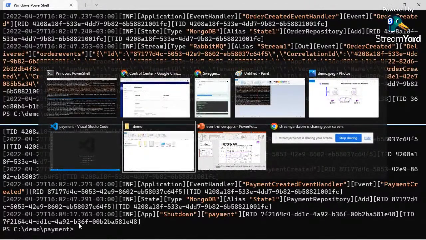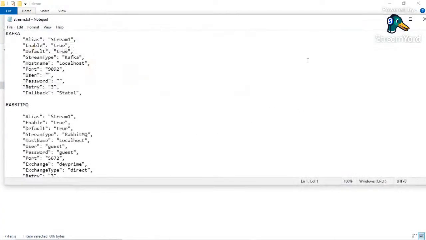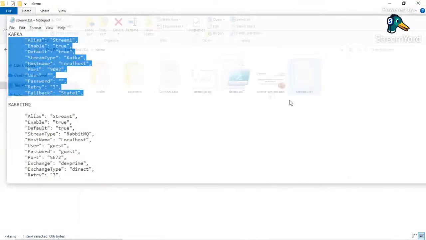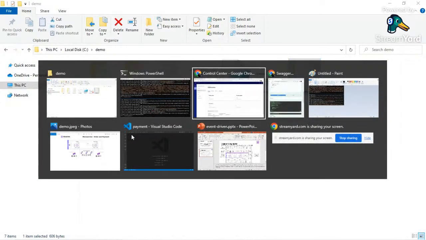And all you need to do in DevPrime is only change some configs like this.